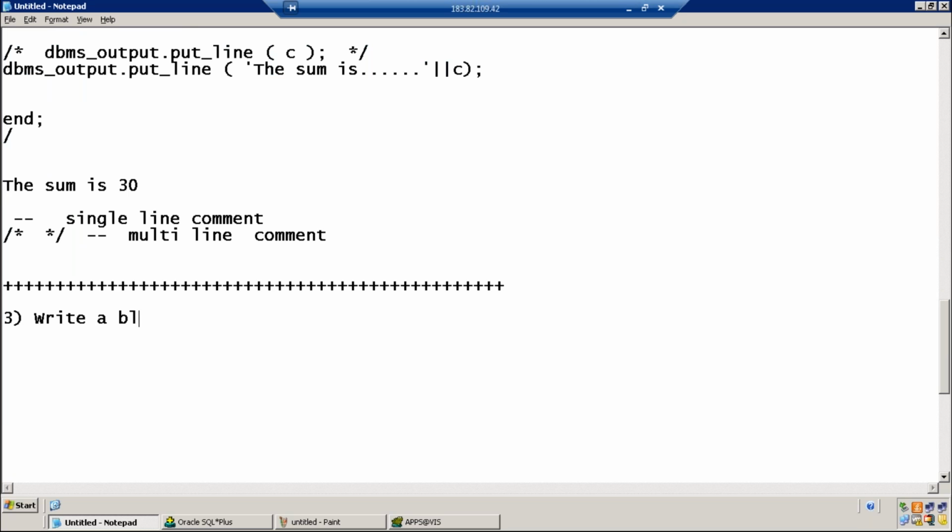Write a program which accepts 2 numbers from the user.